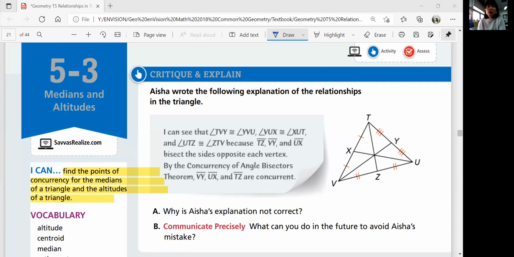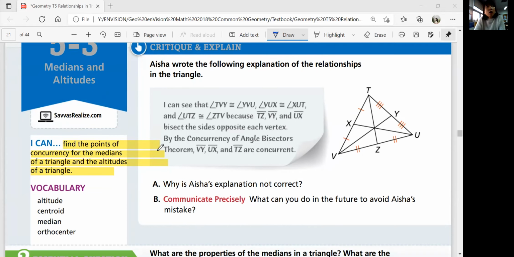Hi guys, this is Geometry, Lesson 5-3. We're going to look at medians and altitudes. In this lesson, you'll be able to find the points of concurrency for the medians of a triangle and the altitudes of a triangle. Some vocabulary we're going to use are altitude, centroid, median, and orthocenter.